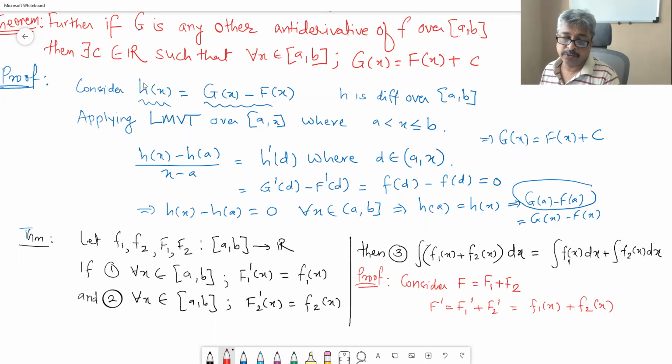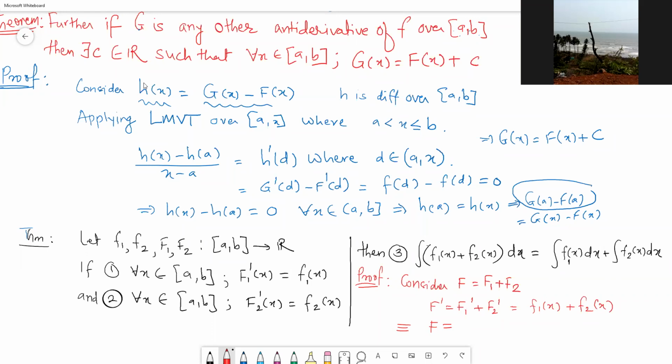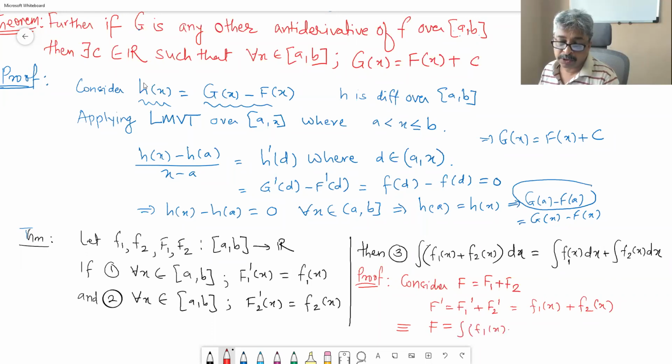an antiderivative of it. So the statement, it is the LHS in the third integral statement: integral of f1 of x plus f2 of x dx is equal to LHS.